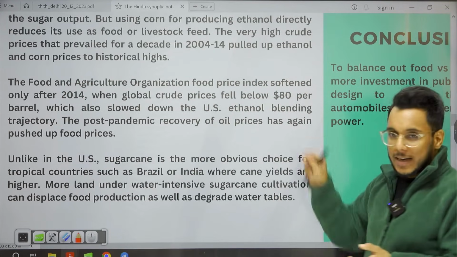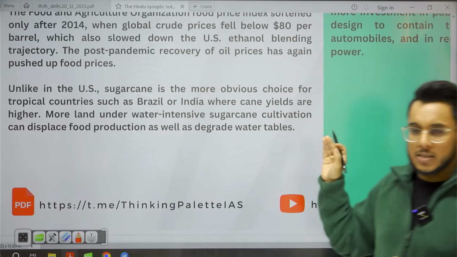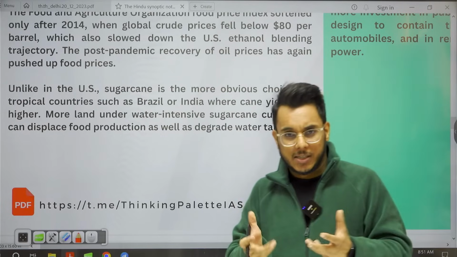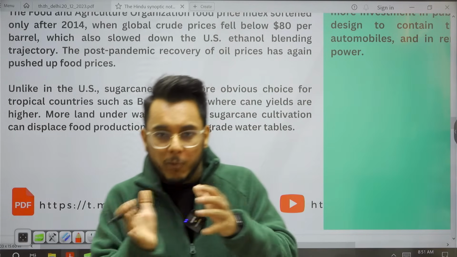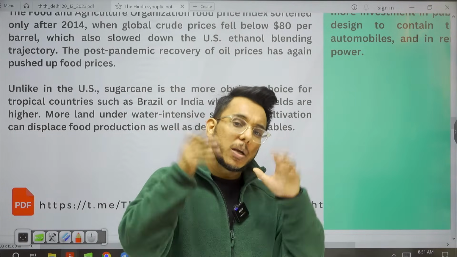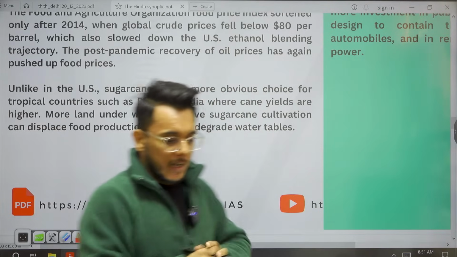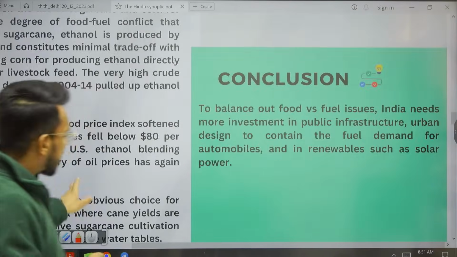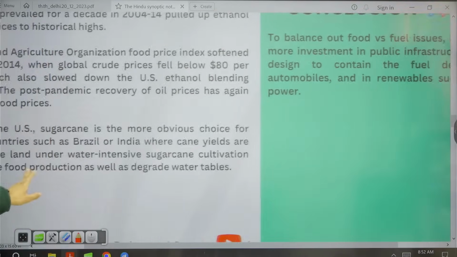Now, when we talk about India, I told you that in countries such as Brazil and India, we use sugarcane molasses. So that food versus fuel dilemma has not become that big in the case of India. But guys, actually there is another problem then.